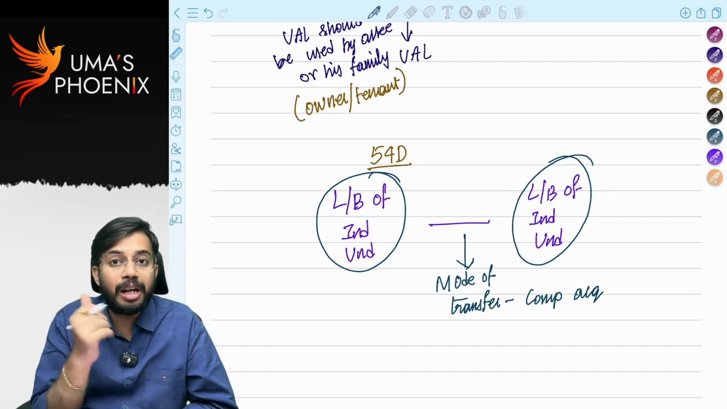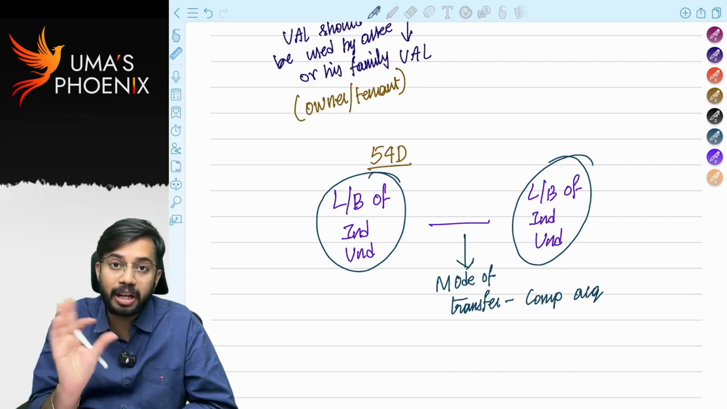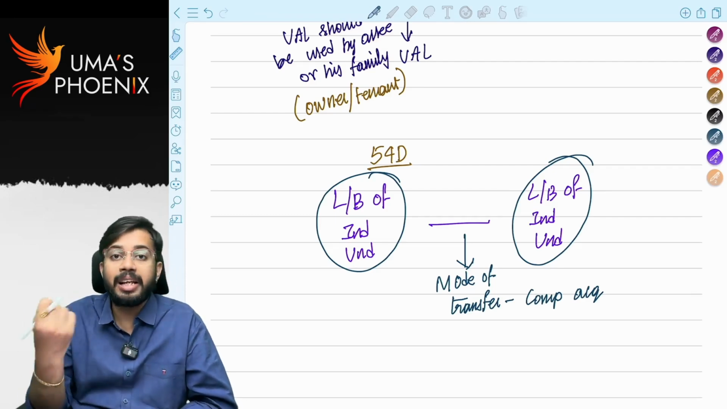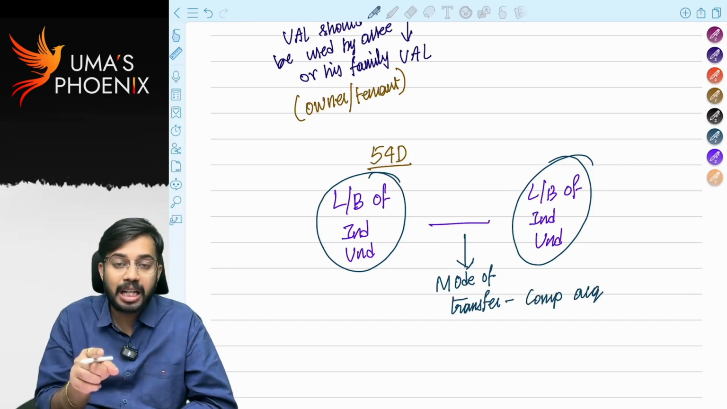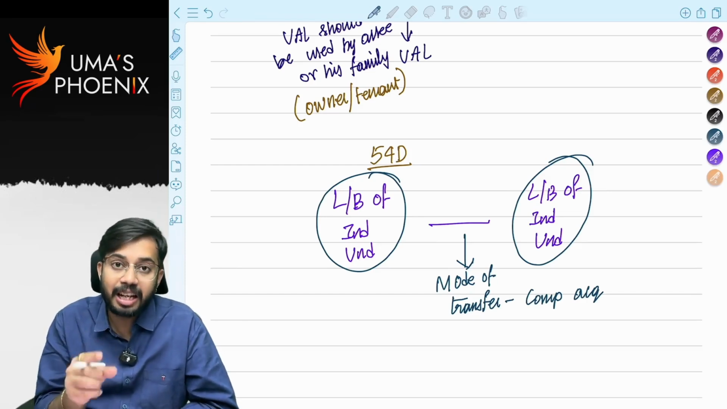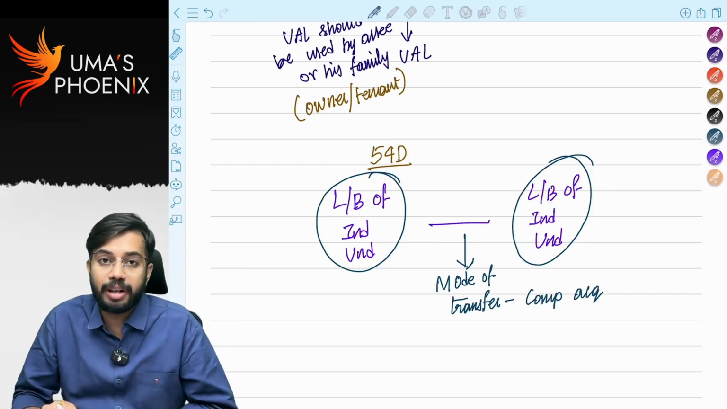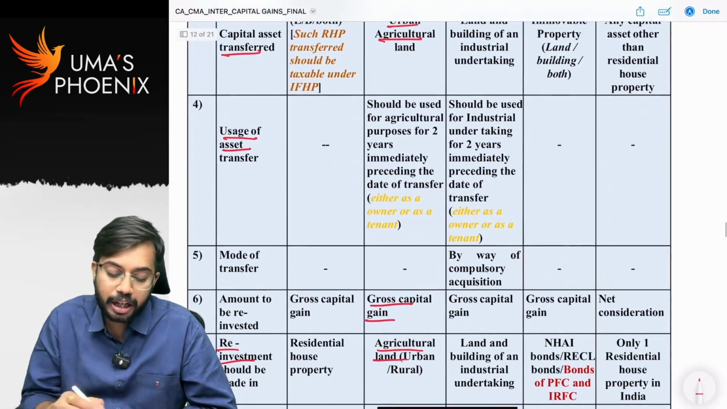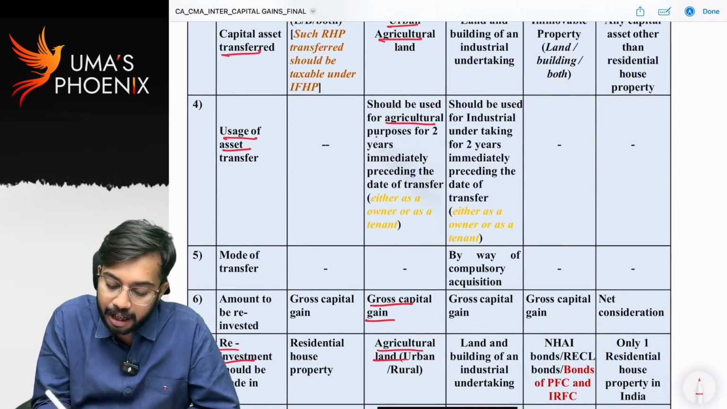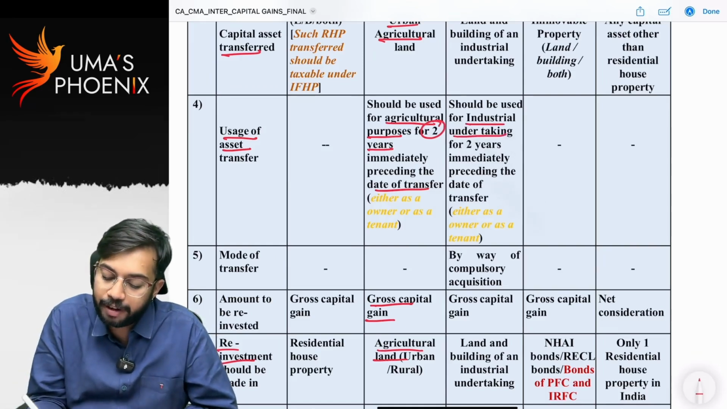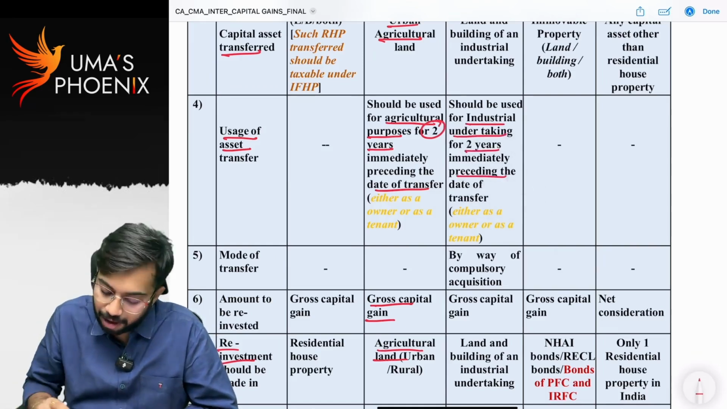If you sold land or building of industrial undertaking, you cannot claim exemption under 54D. Only if land or building of industrial undertaking is compulsorily acquired by the government, that is also a transfer, and capital gains are required to be calculated. In such a case, if you do reinvestment in land or building of industrial undertaking, you can claim exemption. Is it clear? Next, usage of the asset: it should be used for industrial undertaking for 2 years immediately preceding the date of transfer.